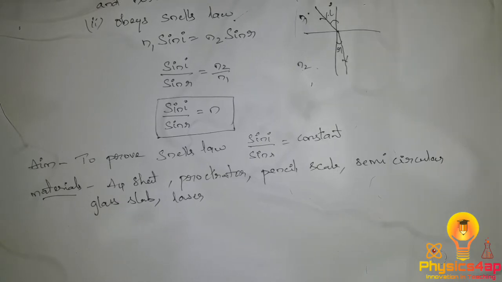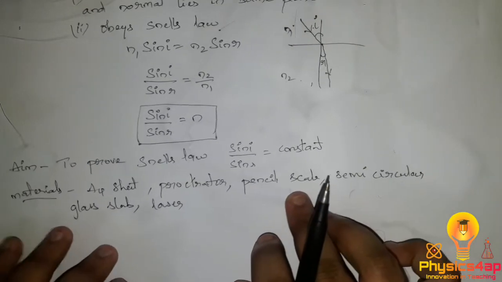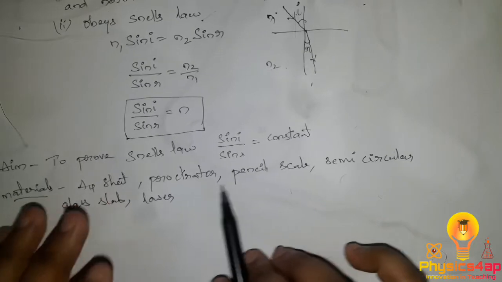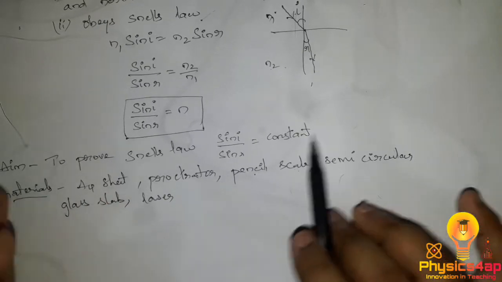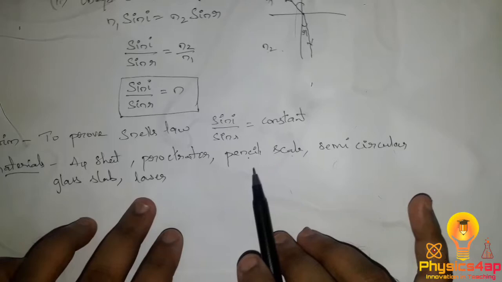So the materials required are an A4 sheet of paper, a protractor, a pencil, a scale, a semicircular glass slab, and also a laser.